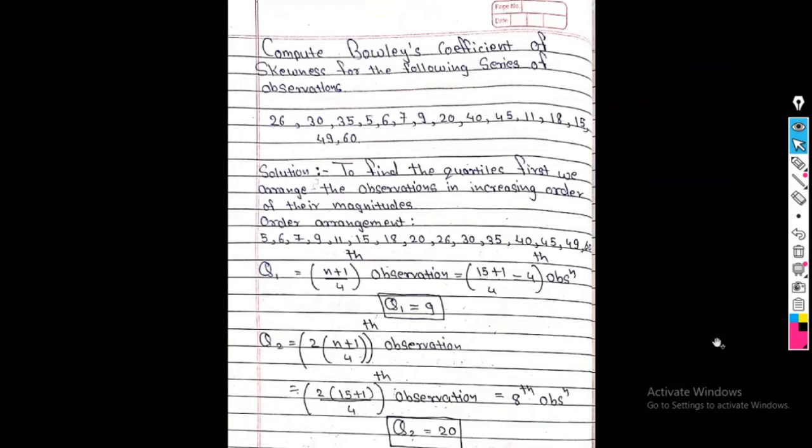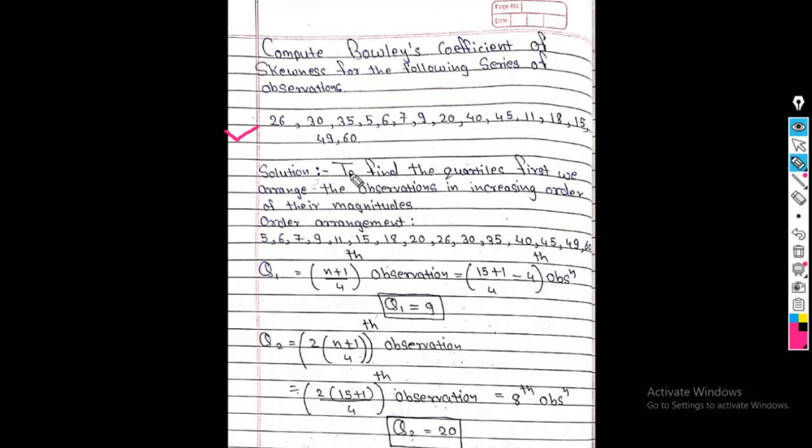Now next, compute Bowley's coefficient of skewness for the following series of observations. These are the values given. First we have to count how many values are here. So see, 1, 2, 3, 4, 5, 6, 7, 8, 9, 10, 11, 12, 13, 14, 15. So in total there are 15 observations.